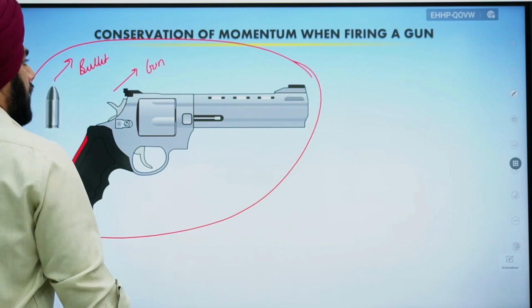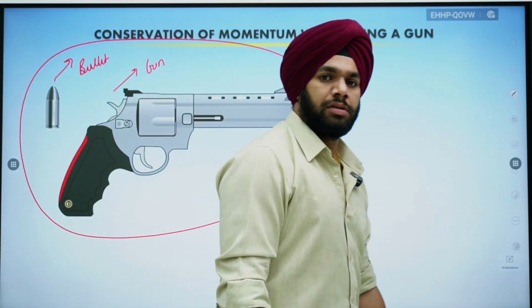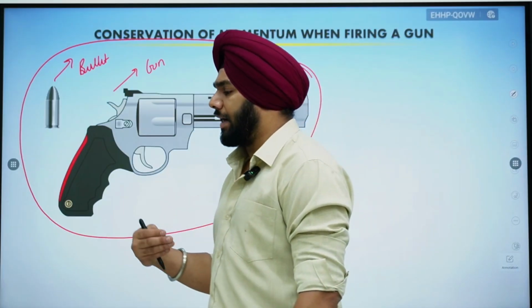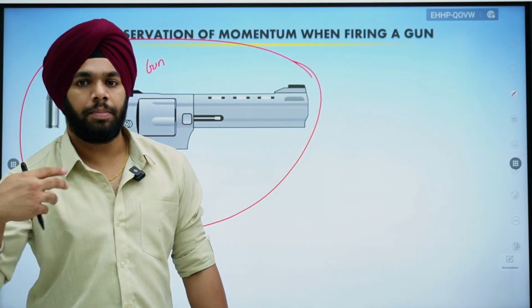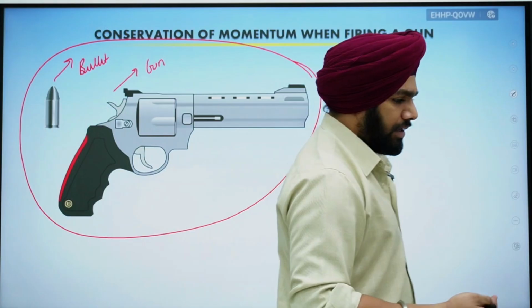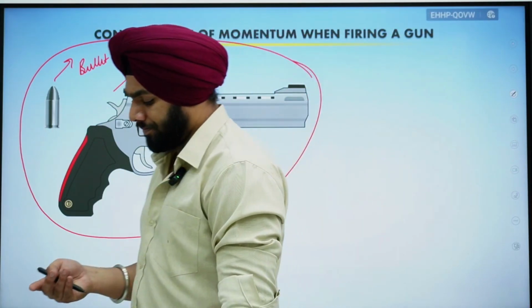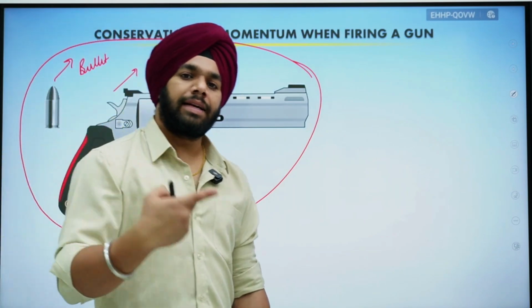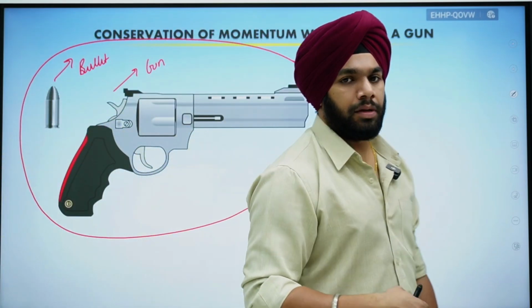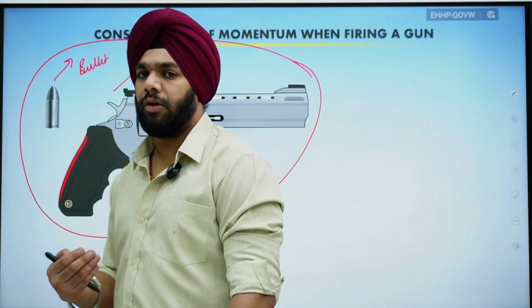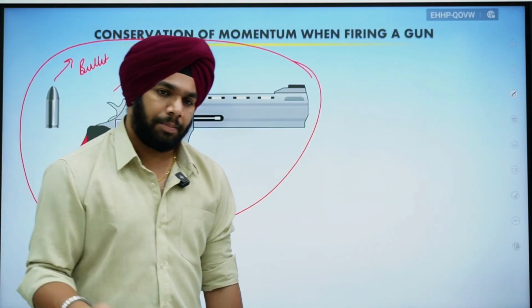Okay, so again there will be no external force, because now gun and the bullet are the system, so the force acting on the gun and the bullet will become part of the internal force, right? So if they are part of the internal force, then what will happen? The net external force will be 0. If the net external force is 0, then the law of conservation of momentum is again applicable.